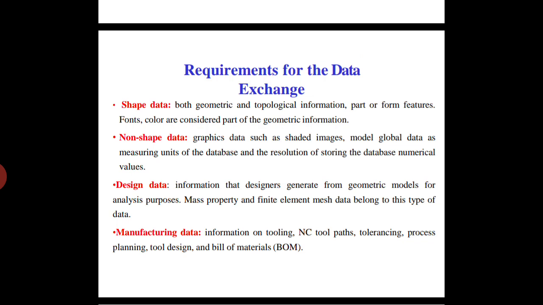This type of data is called design data. And then finally manufacturing data, information looking on numerical control tool paths, tolerancing, process planning, tool design and the bill of materials.